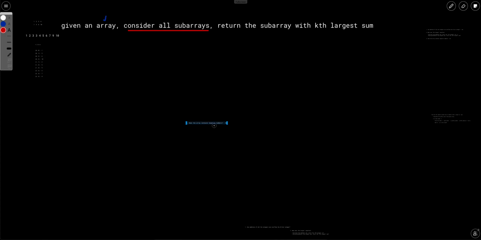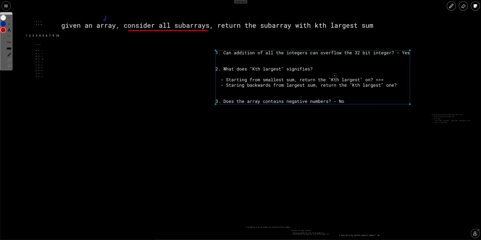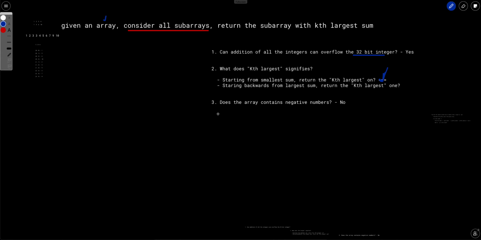Now we have clarified these three questions and we have got these three answers. The sum of a subarray can overflow 32-bit integers, kth largest signifies starting from the smallest and finding the kth one, and our array will not contain any negative integers. So now our question is clear. Let's try to understand this a little better with an example.